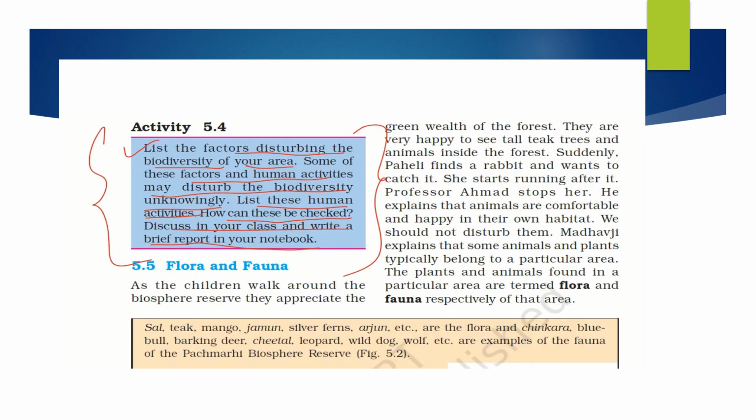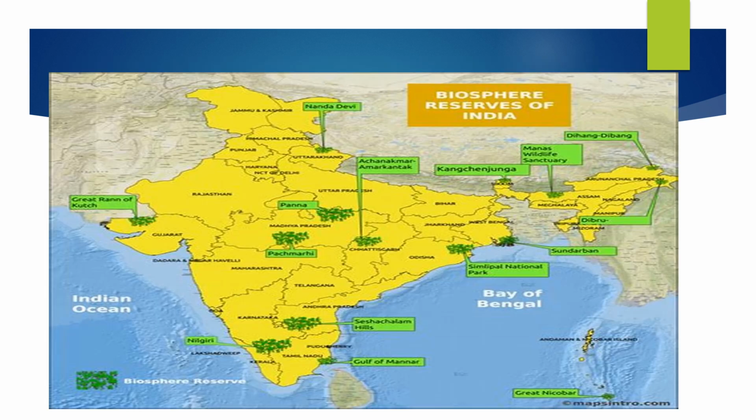Now we will move on to flora and fauna. But first, here you can see the biosphere reserves in India. In Uttarakhand we can see Nanda Devi. In Chhattisgarh we can see Achanakmar and Amarkantak. Here Kanchenjunga is there. Then Manas Wildlife Sanctuary is there, and these are in Meghalaya. Then we can see Dihang and Dibang in Arunachal Pradesh. Then we can see Sundarban in West Bengal, and Simlipal in Orissa.